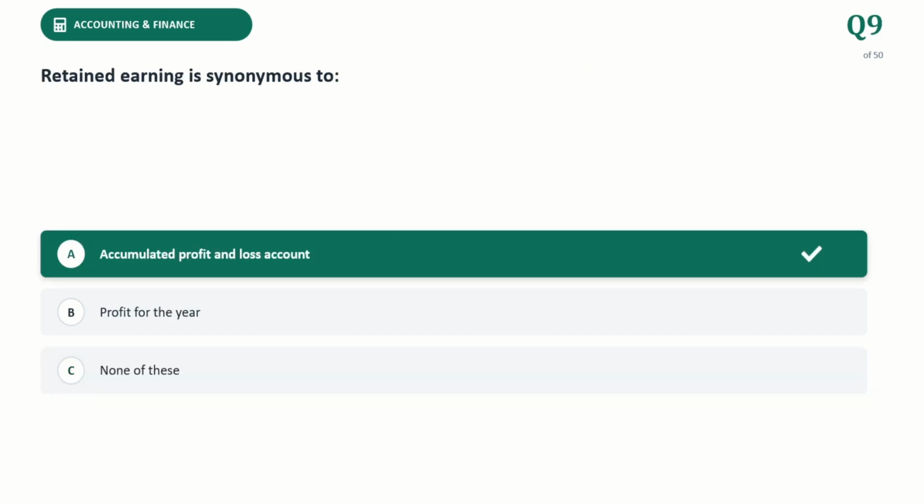The next question. Retained earning is a synonym of accumulated profit and loss account. The correct answer. Retained earning represents the cumulative net profit and loss earned by the company since its inception after subtracting any distributed dividend. It is structurally the running balance of an accumulated profit and loss account held on the balance sheet under equity.